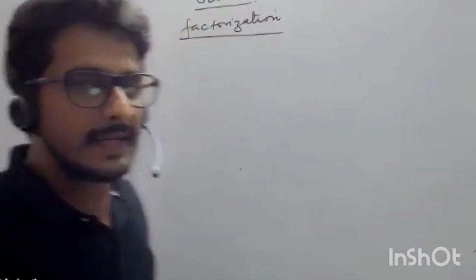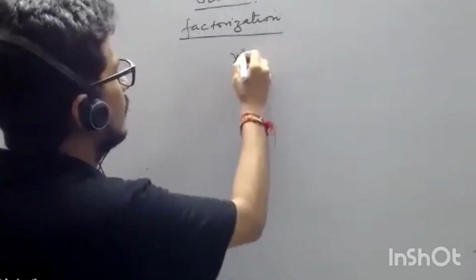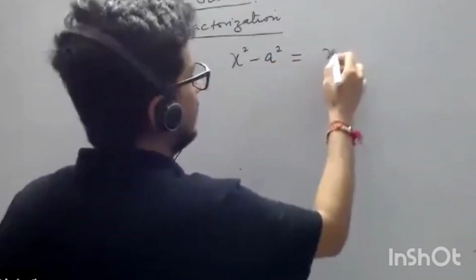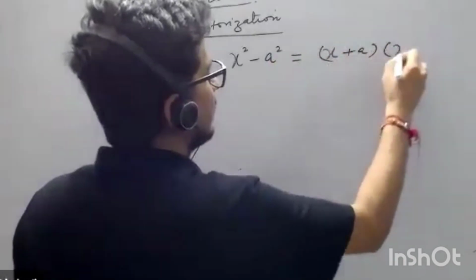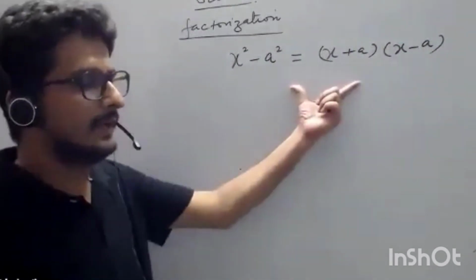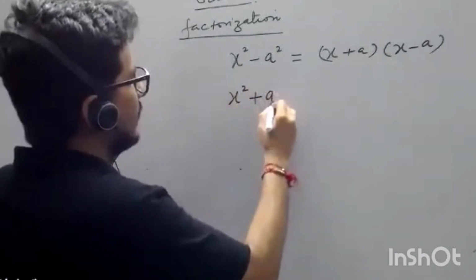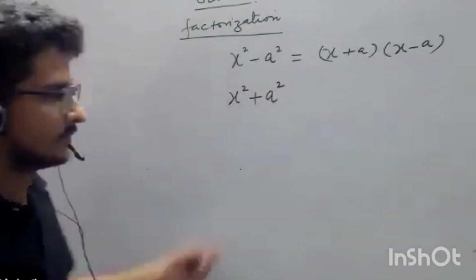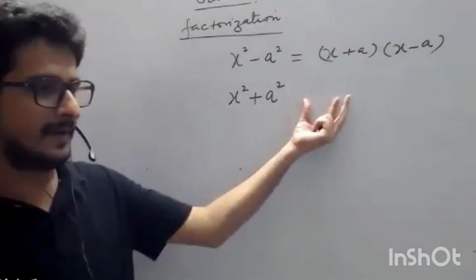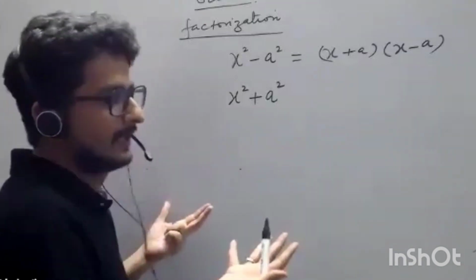So जैसे अगर आप किसी क्लास 7th के बच्चे को कहो कि what is x square minus a square, so he can tell immediately that it is x plus a, x minus a. Okay, ये बोलेगा. And if you ask what is x square plus a square, so हम जब क्लास 7th में होते हैं तो we think that this cannot be factorized. So if you want to factorize this, how you will think?